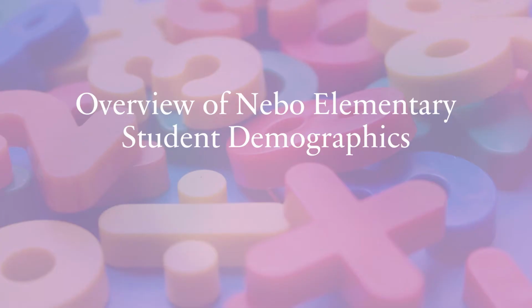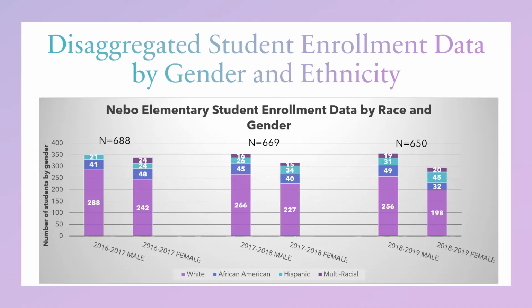We will begin with an overview of the Nebo Elementary student demographics. On this slide, we will discuss student enrollment data disaggregated by gender and ethnicity. As you can see, Nebo Elementary student enrollment has decreased every year from 2016 to 2019. We are a predominantly white school with about the same amount of males and females, slightly fewer females across each of the 3 years. Then our next highest demographic is African American students, followed by Hispanic and multiracial students.